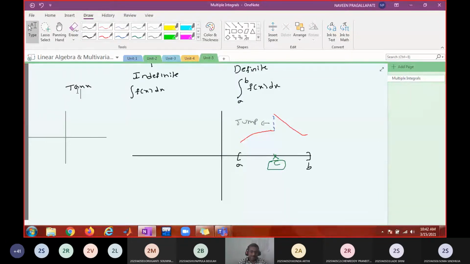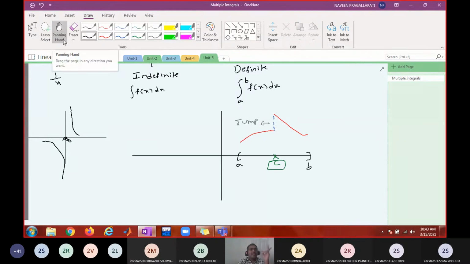What about 1 by x? Where is 1 by x discontinuous? 0. What is the jump at 0? Infinite. Right limit is infinity. Left limit is minus infinity. So what is the jump at 0? Infinity. Is that okay? So 0 is an infinite jump discontinuity.